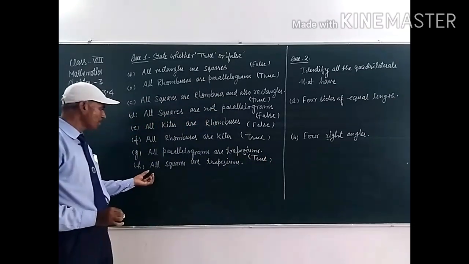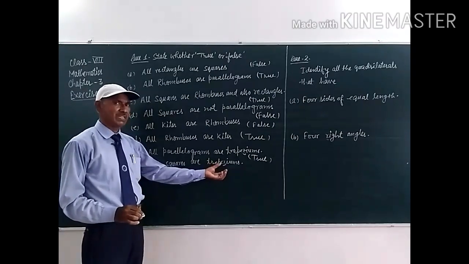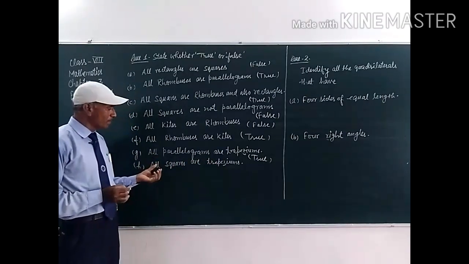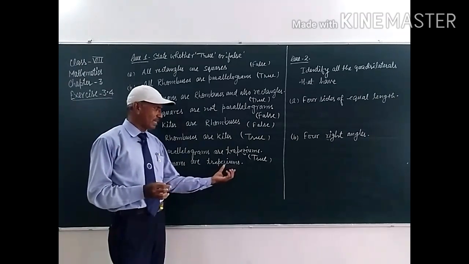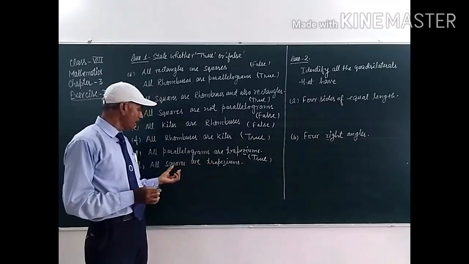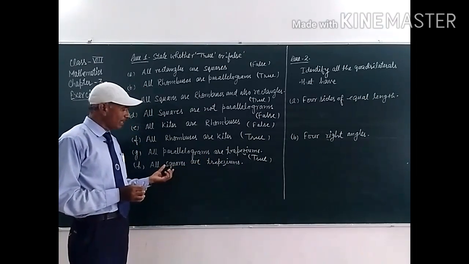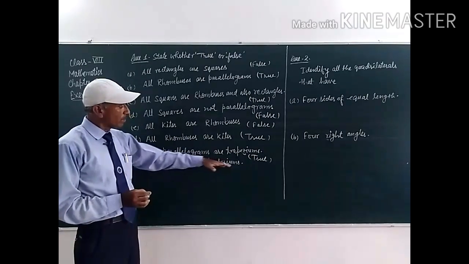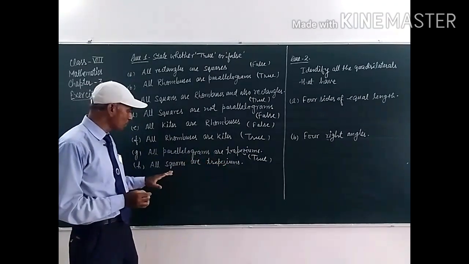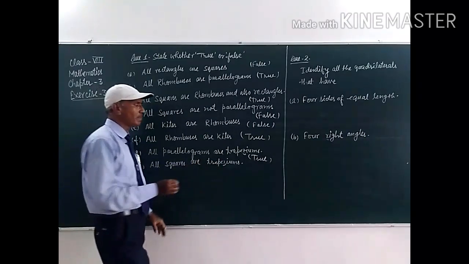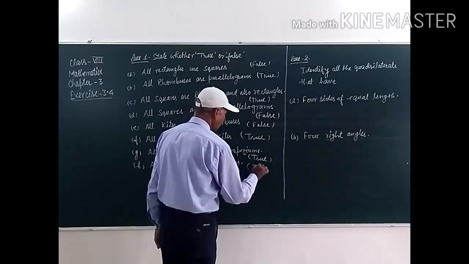And the last one, all squares are trapeziums. Yes students, all squares are trapeziums because in a trapezium there is one pair of parallel sides and in a square there are two pairs of parallel sides. So it follows the properties of a trapezium, so all squares are trapeziums, it is true.